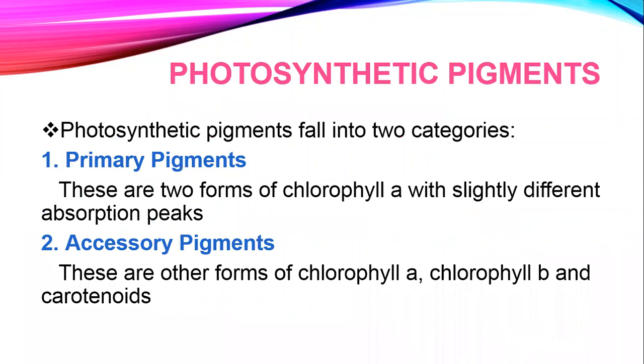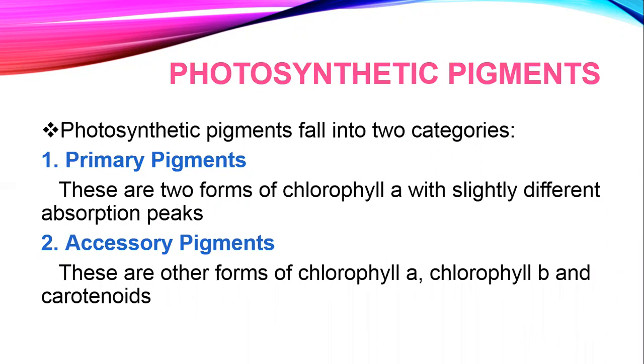First of all, coming to the photosynthetic pigments. Obviously, the word photosynthetic pigments indicates that these are the pigments which are involved in the process of photosynthesis. We know that pigments absorb certain wavelengths of light, right? Different pigments absorb different wavelengths of light.